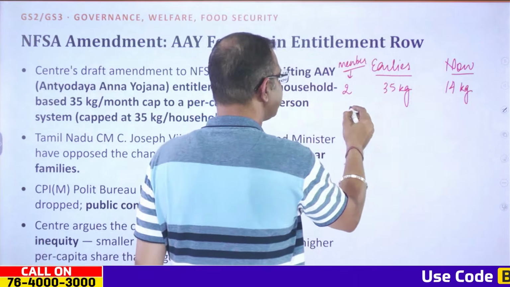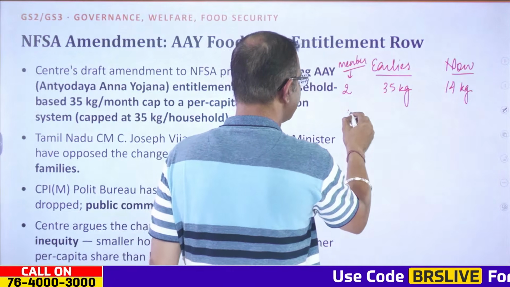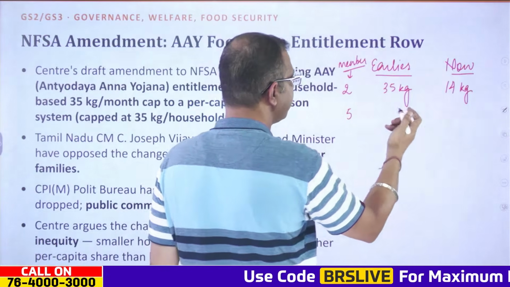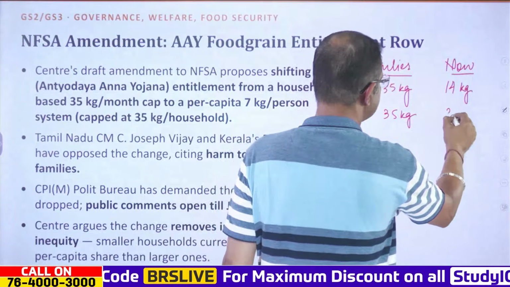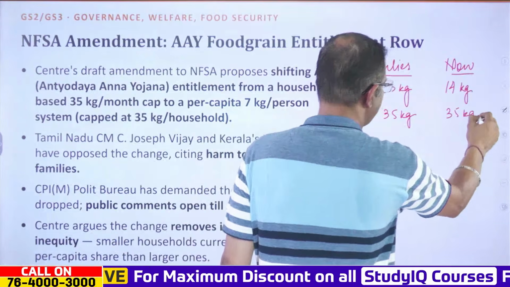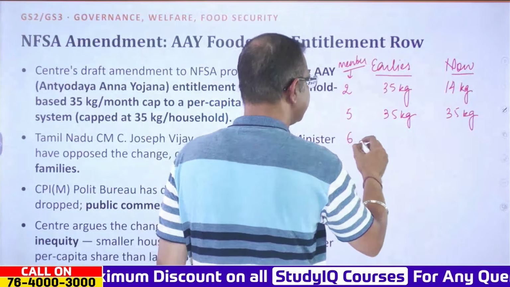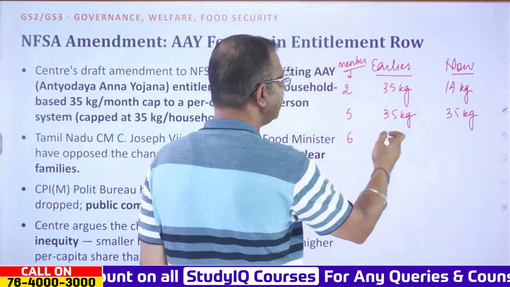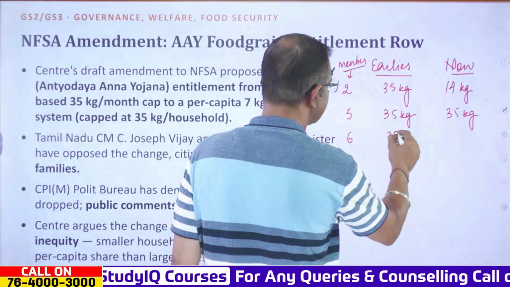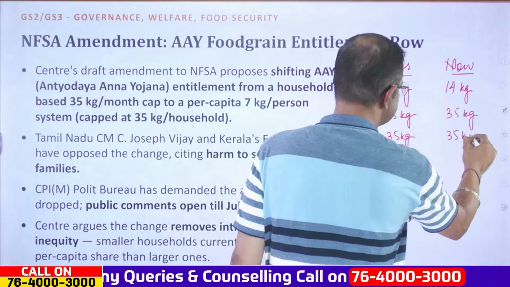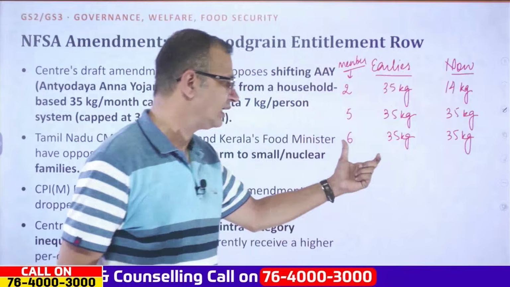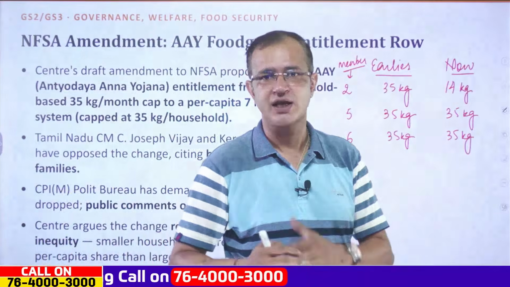Now if there are 5 members, earlier they were getting 35 kgs and again they will be getting 35 kgs. But at the same time, if there are 6 people in a family, earlier they were getting 35 kgs, and since it has been capped at 35 kg itself, right now also they will be getting 35 kg itself. There will be no addition.